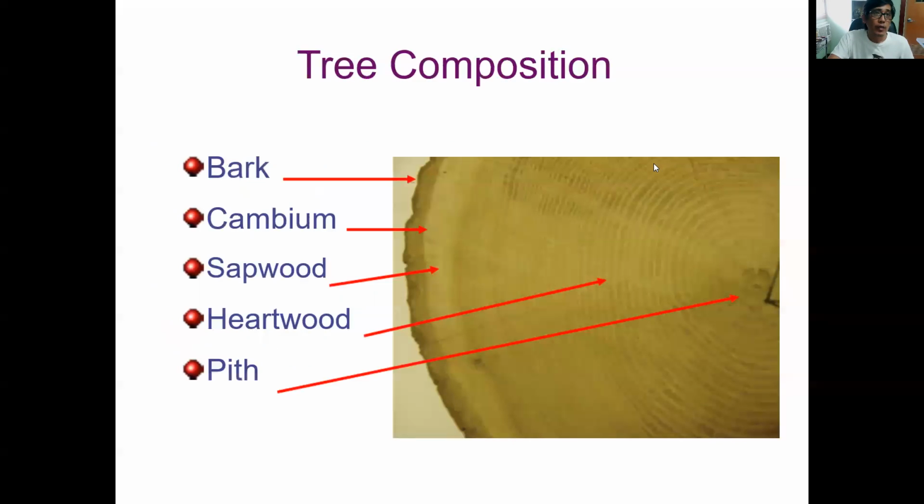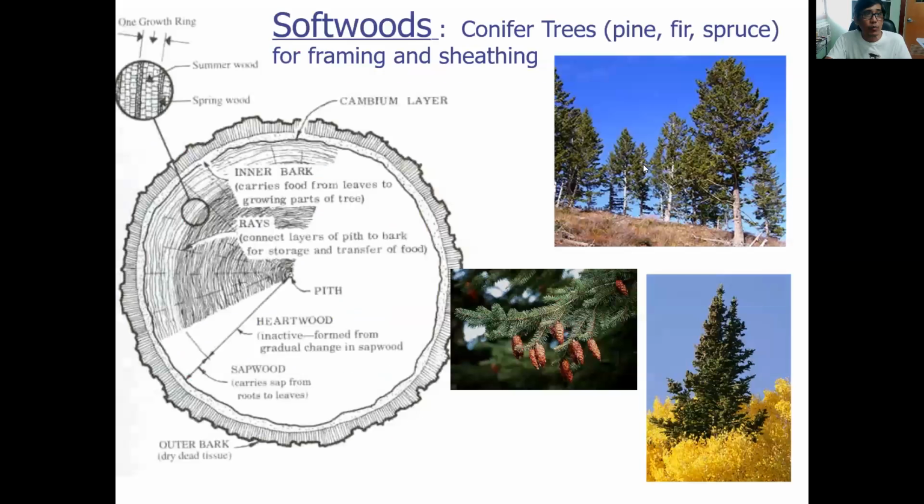Okay, so the tree composition. We have the bark, cambium, sapwood, heartwood, and pith. Those are the different compositions of the tree: 1, 2, 3, 4, 5. Now we will see it on a drawing. As you can see, this is the outer bark. After the bark is the cambium layer. Then we have the inner bark, which is part of the sapwood and the heartwood. And we have the pith, which is in the middle of the tree.